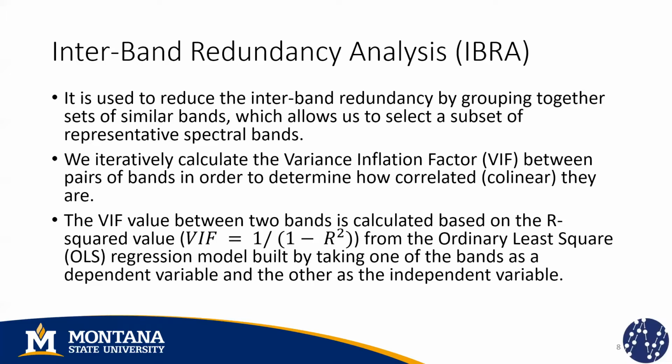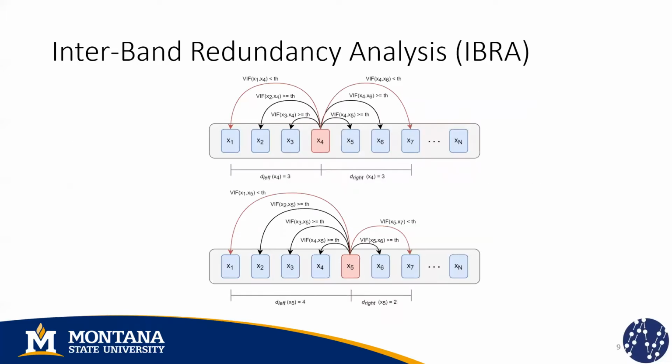And the literature tells us that a common threshold is 5 or 10. So what we're going to do is try a range of values between 5 and 12, and we will select the VIF threshold that gives us the best separability of classes. And this is how the method works.